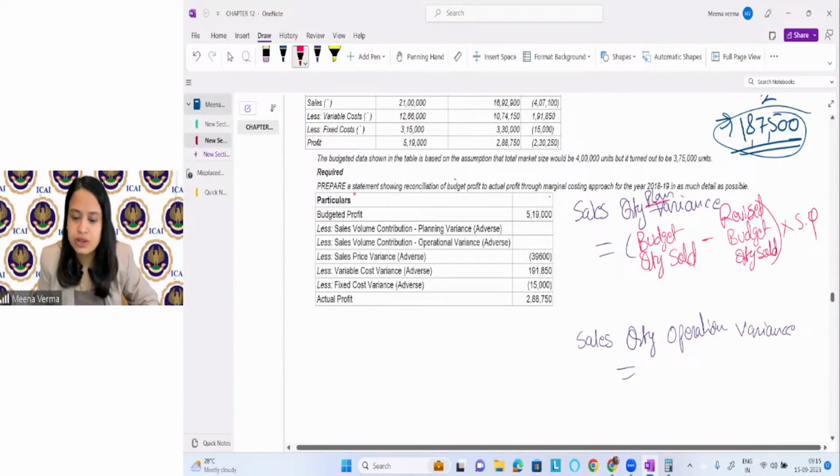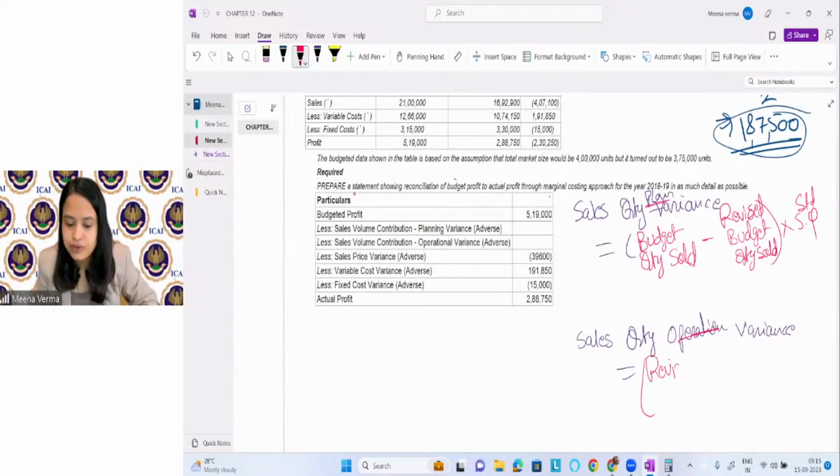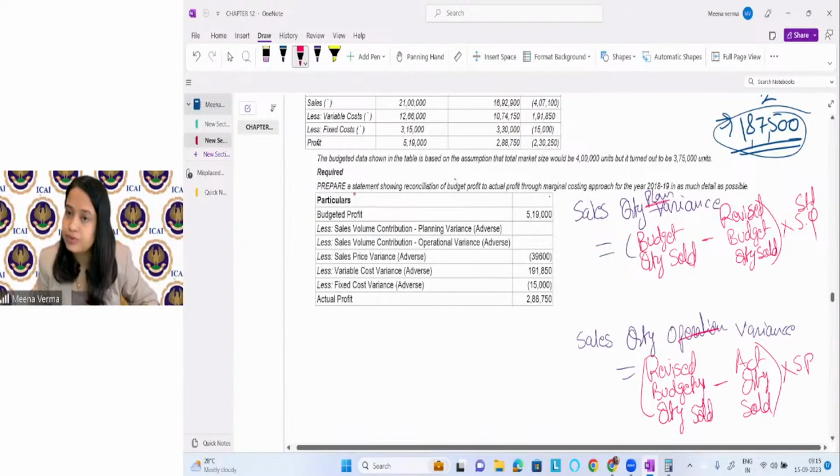Okay. Similarly, here what will happen? Operational variances, we will see what is the revised budgeted quantity sold, minus what is the actual quantity sold, into standard selling price, right?